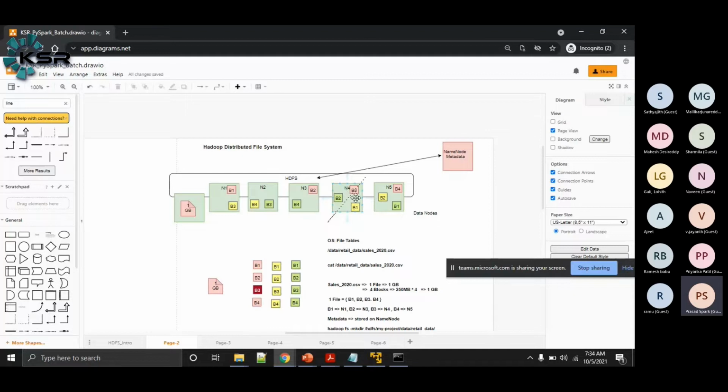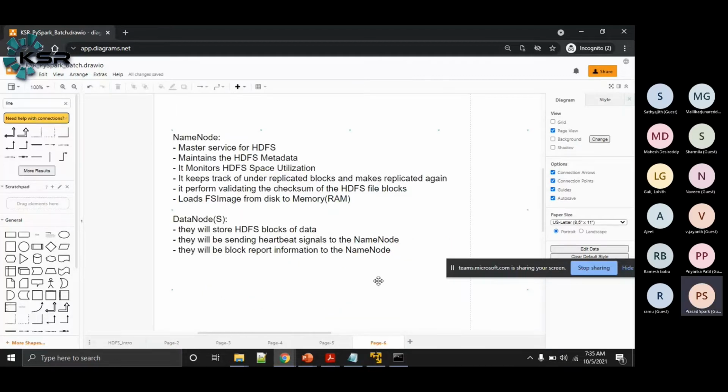Okay, there is some potential problem with that, or it can be decommissioned, right? So this heartbeat signal helps to monitor the worker nodes in the Hadoop cluster, and these data nodes themselves are supposed to send the heartbeat signals to the name node. That is one thing. Now, every 3 seconds they will be sending the heartbeat signals. Now in every 10th cycle of these heartbeat signals, that means every 30 seconds, these data nodes will be sending block report information to the name node.